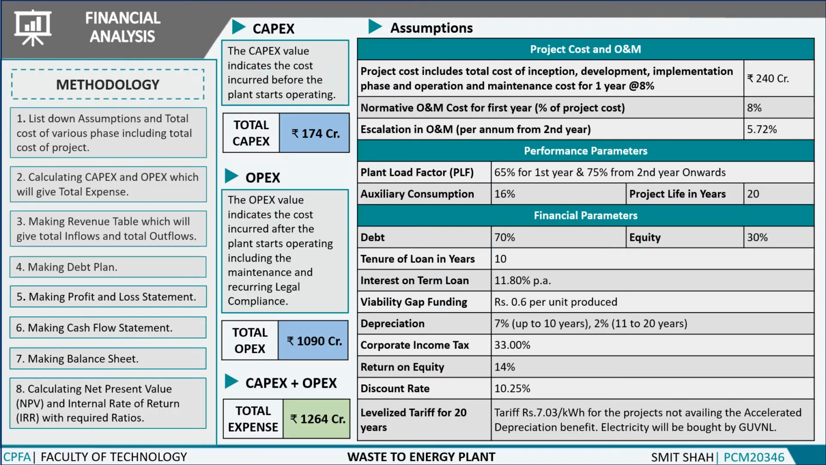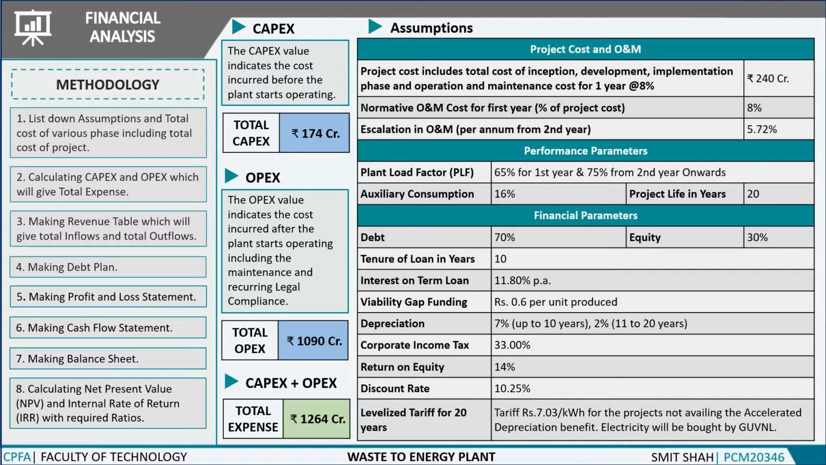For financial analysis, the cost of each phase of the project is taken as per our cost analysis shown before. Some assumptions were taken for various calculations. The assumptions are taken from solid waste management rules and GERC guidelines. The procedure which we followed was, first, we calculated the capex and opex based on the cost management shown earlier, which will give us the total expense.